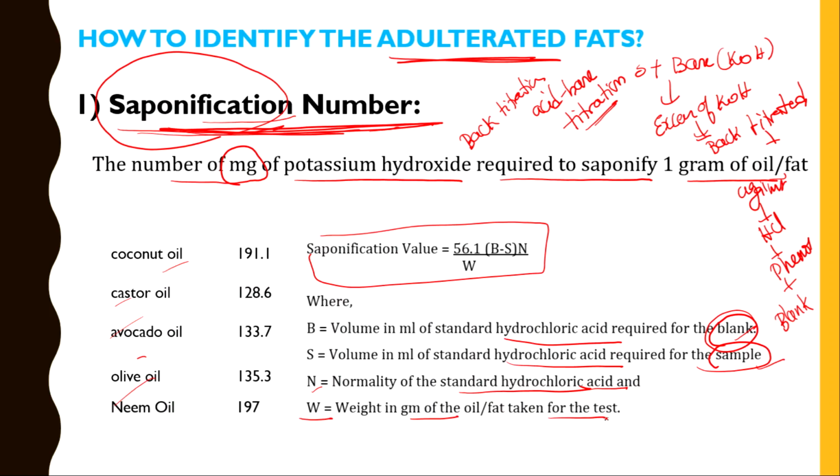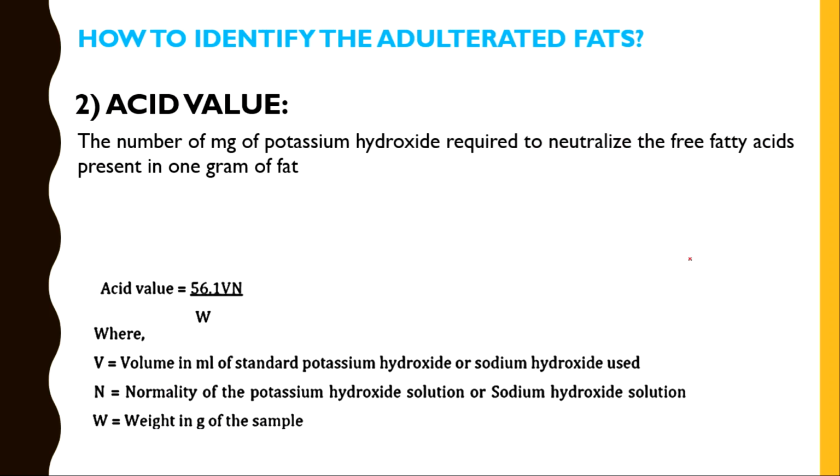You should apply the values of B, S, N, and W in the formula, and you will get the saponification value. According to this saponification value, you can tell whether the oil or fat is adulterated or not. This is about the saponification number. And next, acid value.